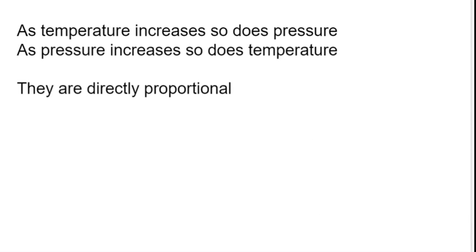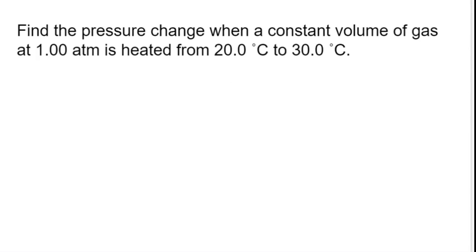So let's do a practice problem. Find the pressure change when a constant volume of gas at 1 atmosphere is heated from 20 degrees Celsius to 30 degrees Celsius. So there's a couple key things to look at. Number one, we have 3 numeric values.